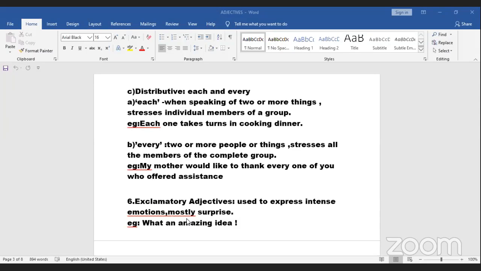Same thing, understanding. Understanding is a noun. Why? Because it's a thing. Understand, but understandable. Understandable opinion. So that is an adjective, understandable. Similarly, capacity.